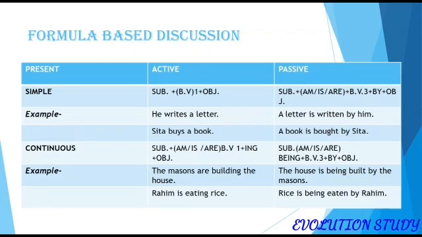For the present continuous in the active voice we write, the masons are building the house, but for the passive voice we will write, the house is being built by the masons. Another example is given here. For the active voice we can also write, Rahim is eating rice, but for the passive voice the same sentence will be converted into, rice is being eaten by Rahim.